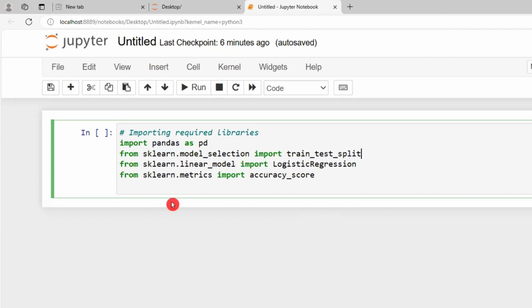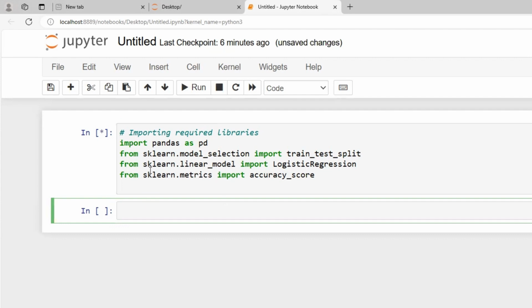Let's prepare the data first. Let me run this code. If I run this, it will import all these important libraries for our machine learning project. Yes, this is successfully executed.